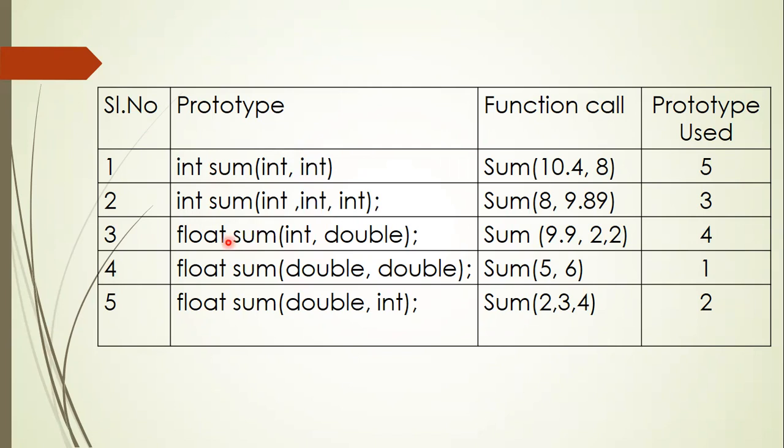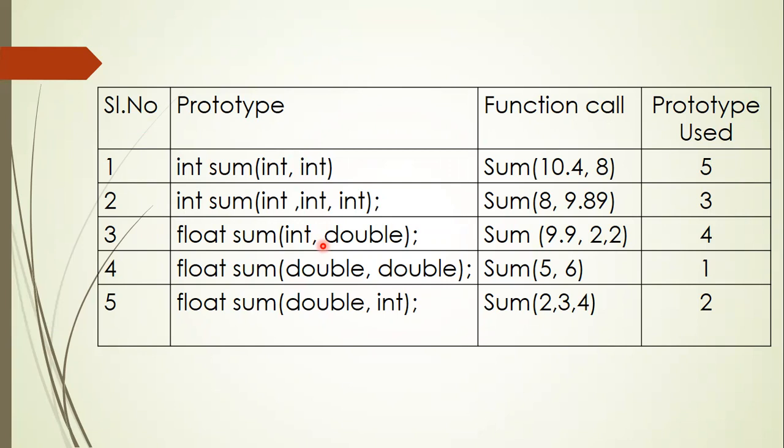Next, take the third one. The third one says the return type is float, the function name is sum. It is taking two arguments only. So the first one is also taking two arguments, and the third one is also taking two arguments. But the difference between the first and the third is that in the first one the argument data types are int and int. In the second case, the data types are int and double. The fourth one has return type float, function name sum, and it takes two arguments, but the data types of the arguments are double and double.